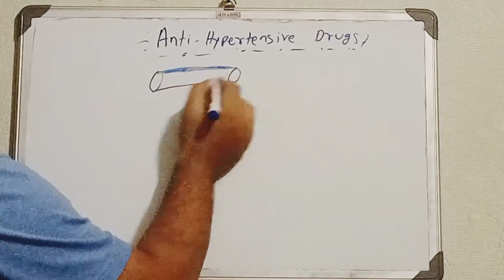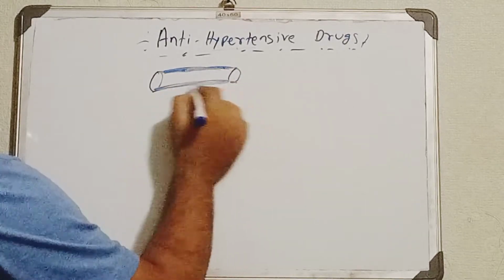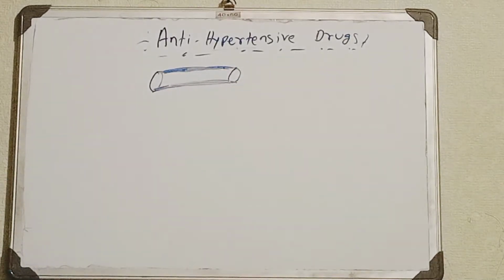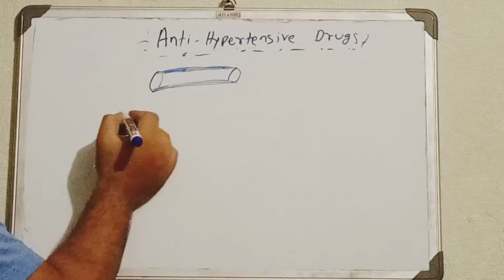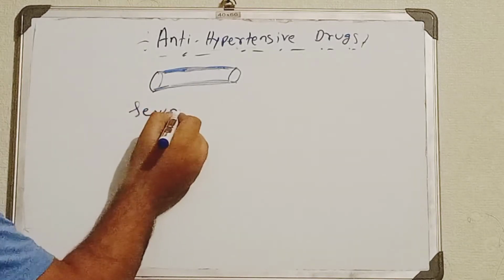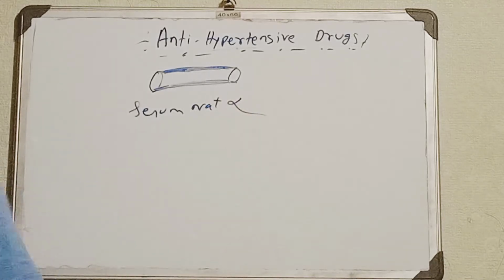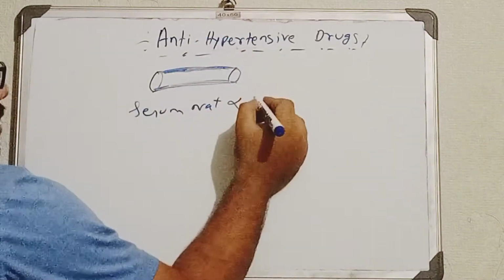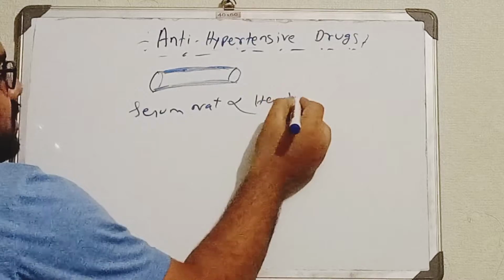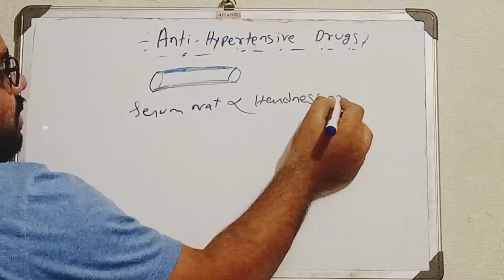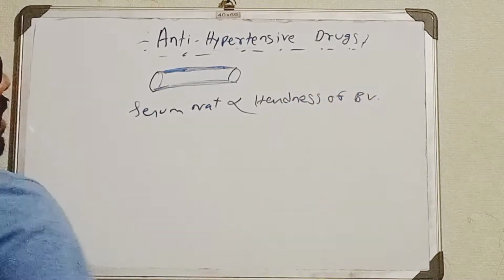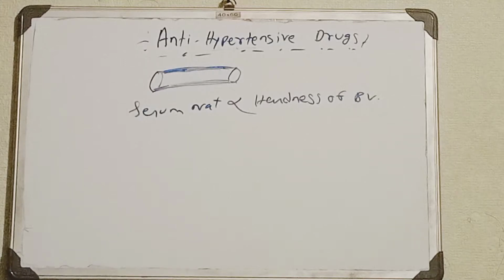How will it be thickened? This thickening is totally dependent on another very important thing, the serum sodium level. The serum sodium level is proportional to the hardness, too much hardening, the hardness of the blood vessels.